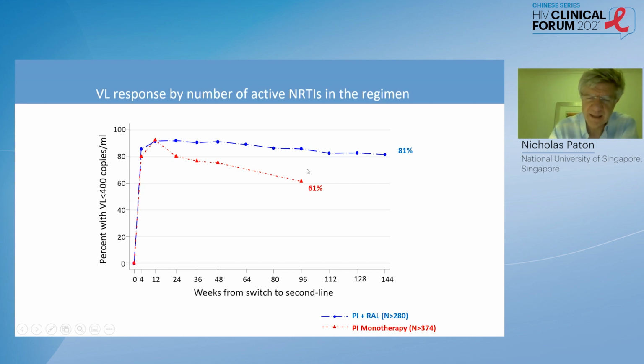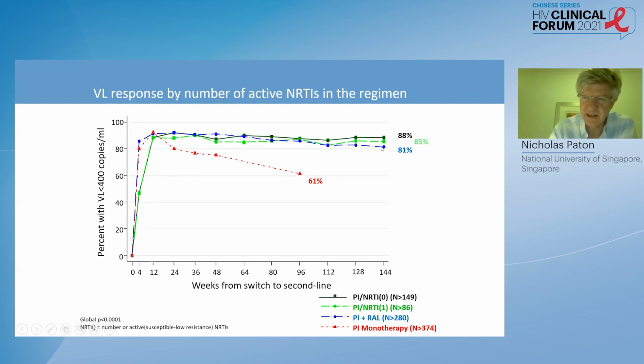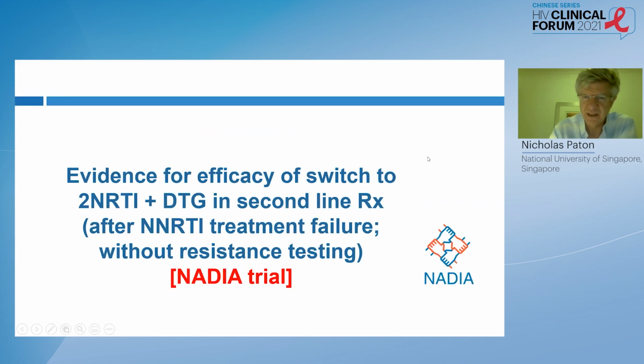And what you would expect for people who have a protease inhibitor with recycled nucleosides with no predicted nucleoside activity, you would expect them to perform close to the PI monotherapy arm. But what we found was that people with no active nucleosides predicted did very well. Those nucleosides contributed massively to the performance of the regimen, even though there was extensive cross-resistance. And the same thing with one predicted active nucleoside also did extremely well.